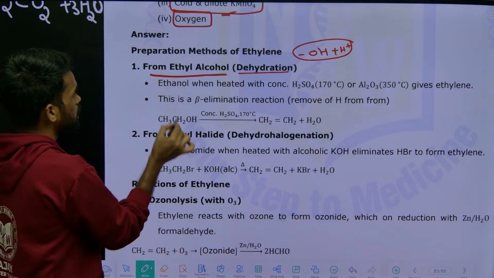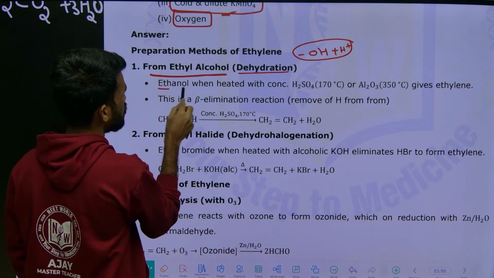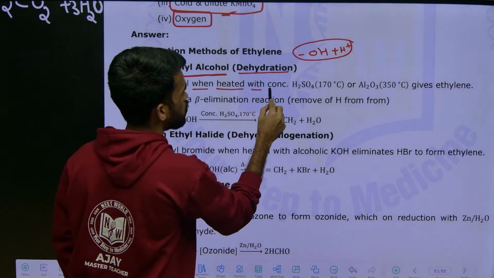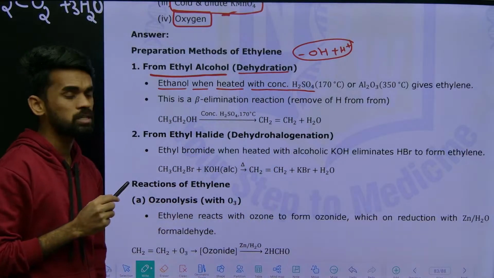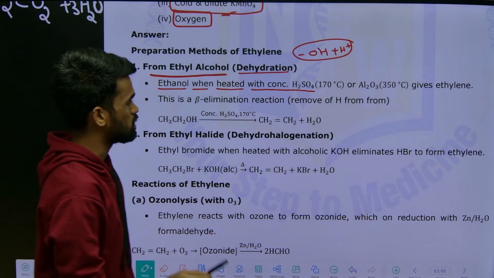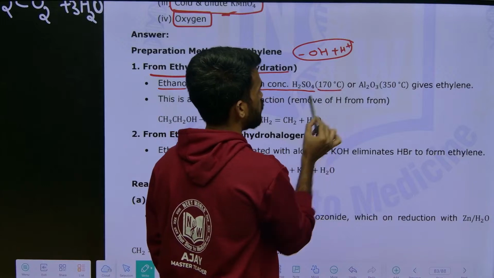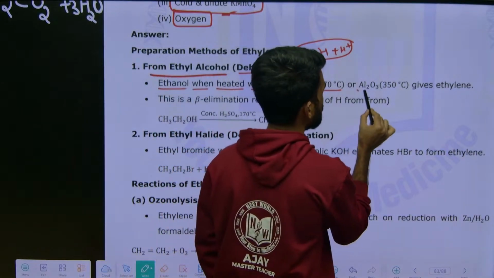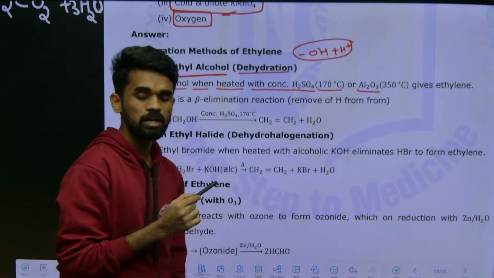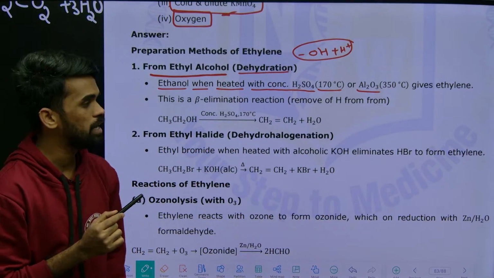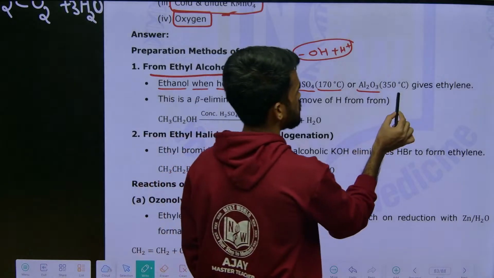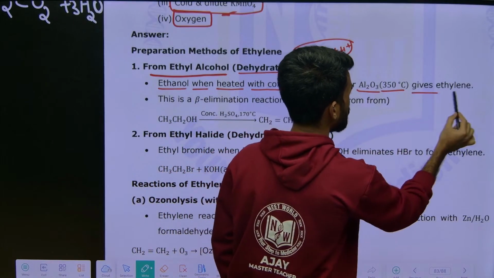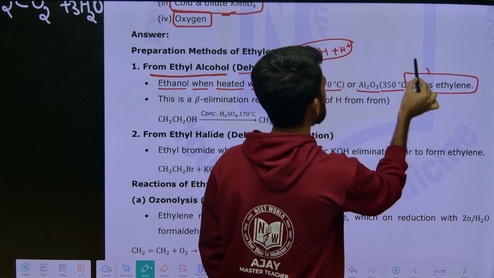So look here, ethanol when heated with concentrated sulfuric acid at 170 degrees Celsius, or we can also use alumina, Al2O3, a dehydrating agent, at 350 degrees Celsius, gives ethylene, that is nothing but ethene.